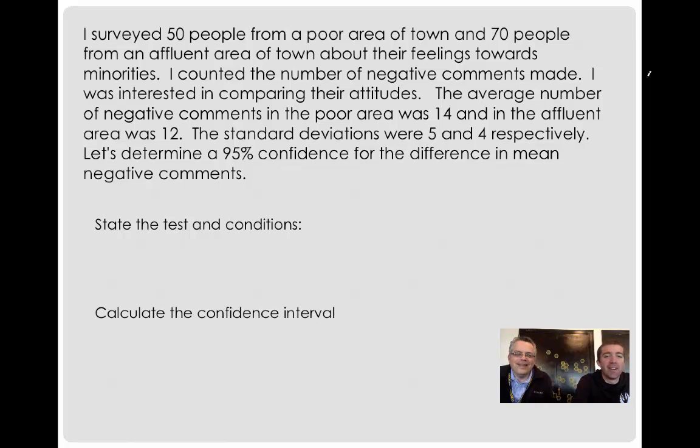All right, so I surveyed 50 people from a poor area of town and 70 people from an affluent area of town about their feelings towards minorities. I counted the number of negative comments made. I was interested in comparing their attitudes. The average number of negative comments in a poor area was 14, and in an affluent area was 12. The standard deviations were 5 and 4, respectively. So let's determine the 95% confidence interval for the difference of mean negative comments.